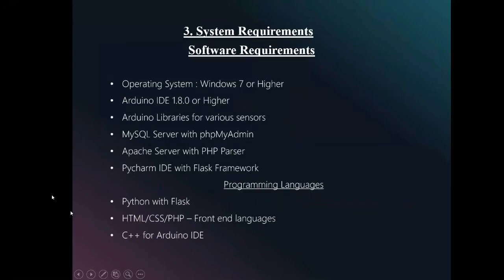Now, what are the system requirements which we are using? The software requirements are the operating system, that is Windows 7 or a higher version, Arduino IDE 1.8.0 or higher, and Arduino libraries for the various sensors. We have used various sensors. We also use MySQL server with phpMyAdmin, Apache server with PHP parser, and PyCharm IDE with the Flask framework.